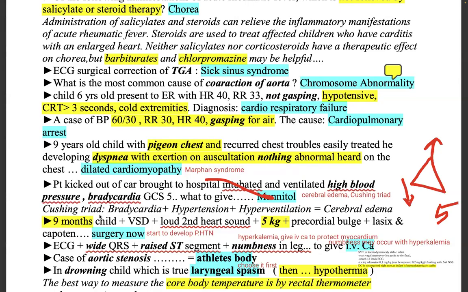Cushing's triad, that is bradycardia, hypertension, and hyperventilation. That means there is increased ICT. So there is cerebral edema. So what is the treatment for cerebral edema? It is mannitol. Mannitol is the treatment for cerebral edema.